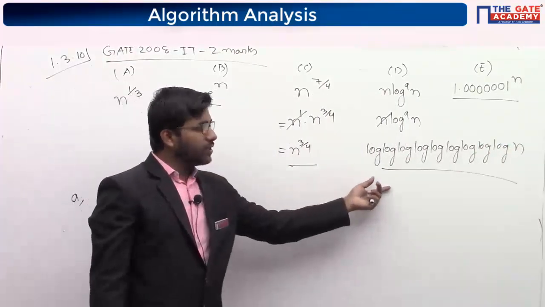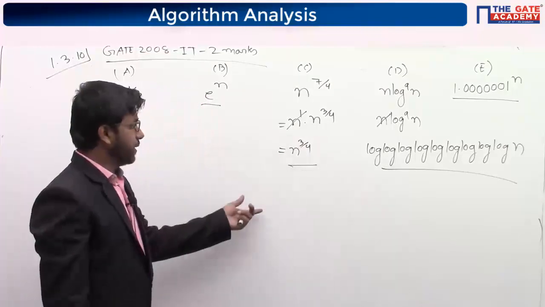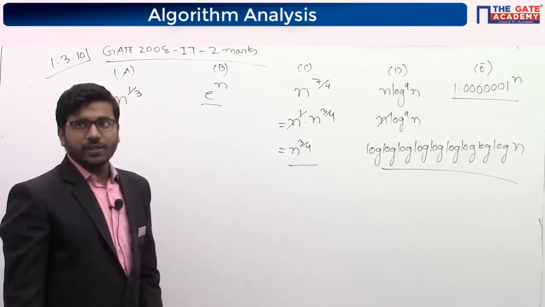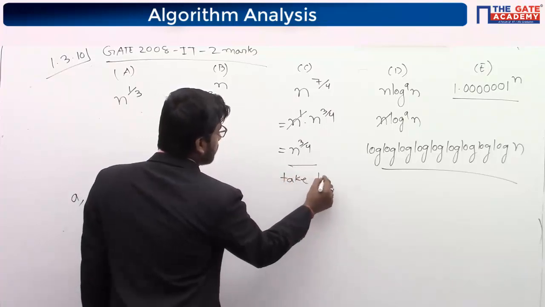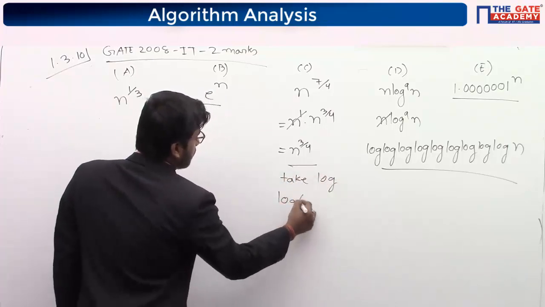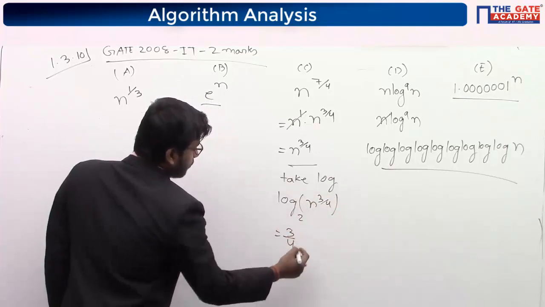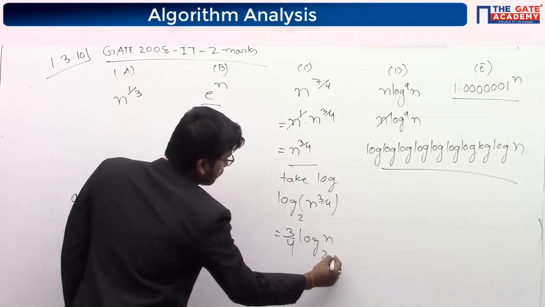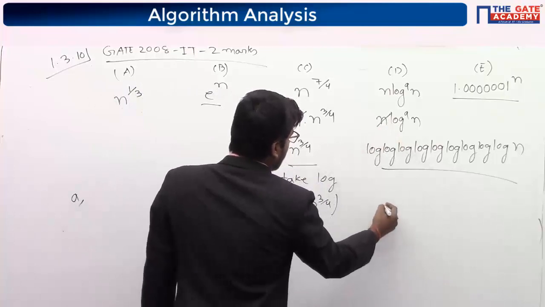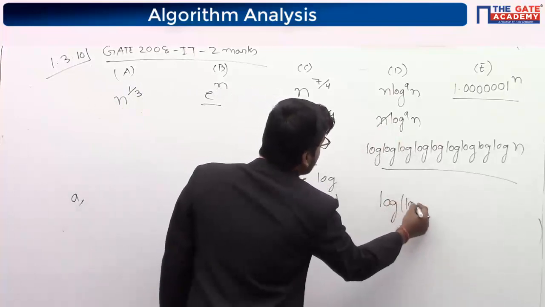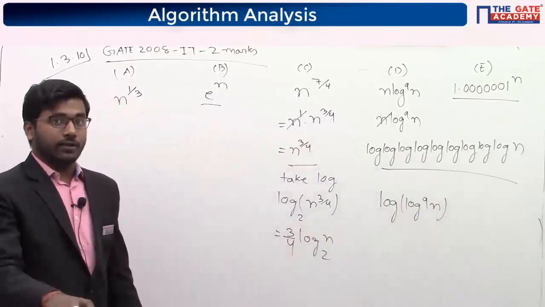Now can you say which one is greater? If you are able to say, then it's fine. Otherwise, now you have to take a log. Are you able to say which one is smaller? If you are not, then take log. Log n to the power 3 by 4. So 3 by 4 will come out, and then it is log n 2. Okay, 3 by 4 log n 2. And here if you take log, it will be log of log 9 by n. Means after whatever will come, then again you will take a log.